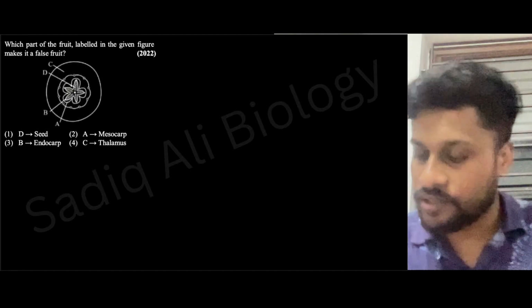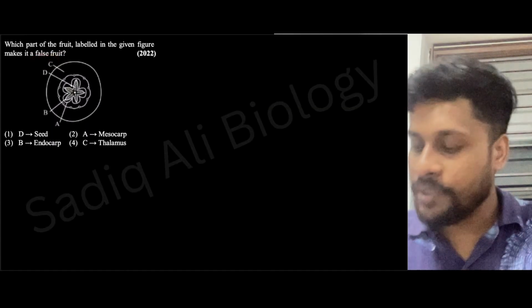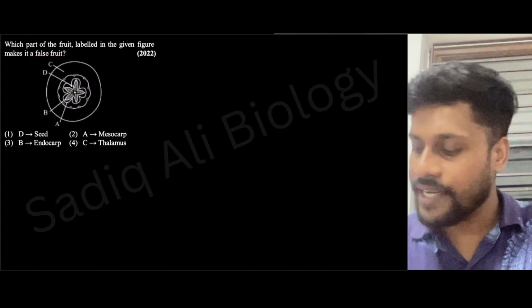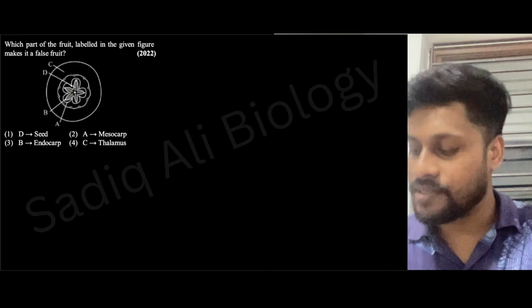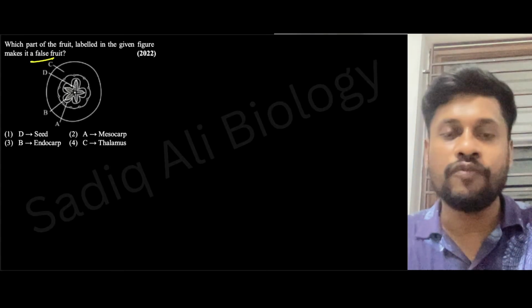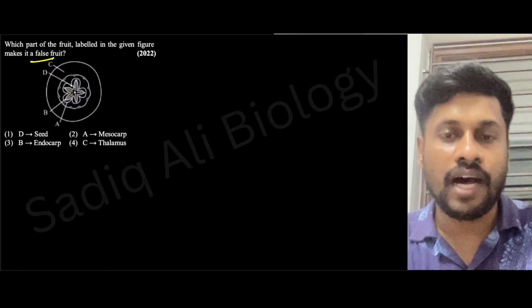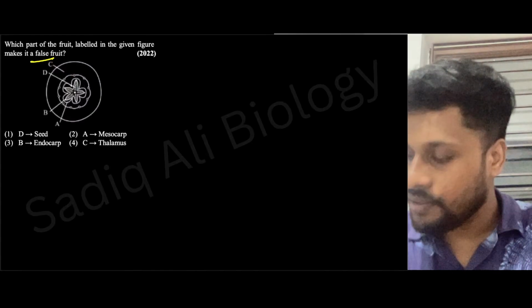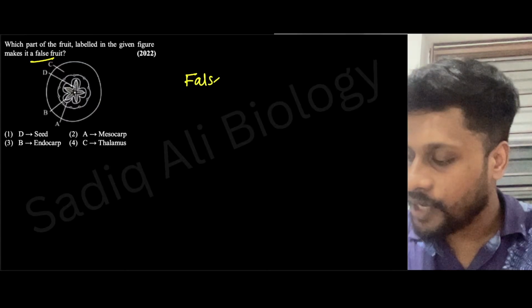Next, which part of the fruit labeled in the given figure marks a false fruit? What will be the answer, guys? Here, D: seed, mesocarp, endocarp, thalamus. You know, right? What is a false fruit? False fruit means any fruit formed from a part other than the ovary.